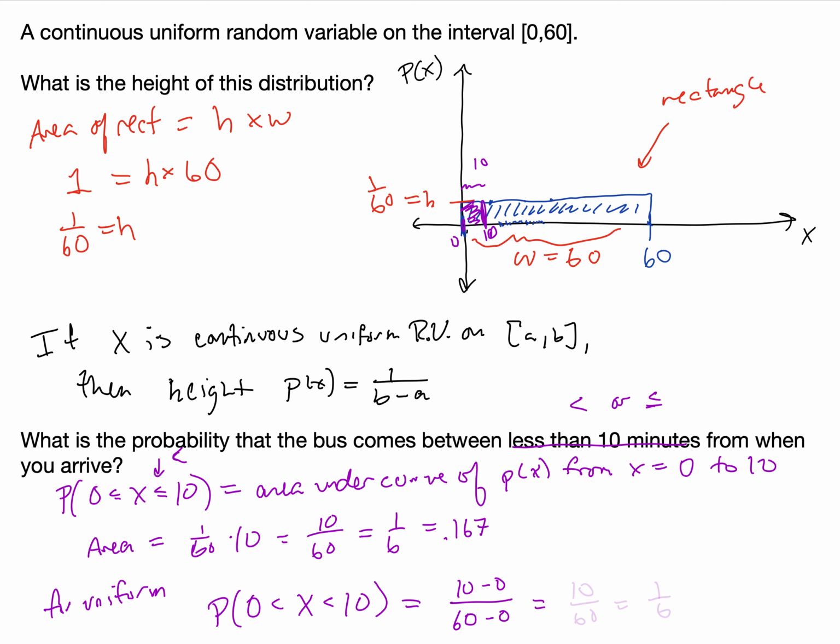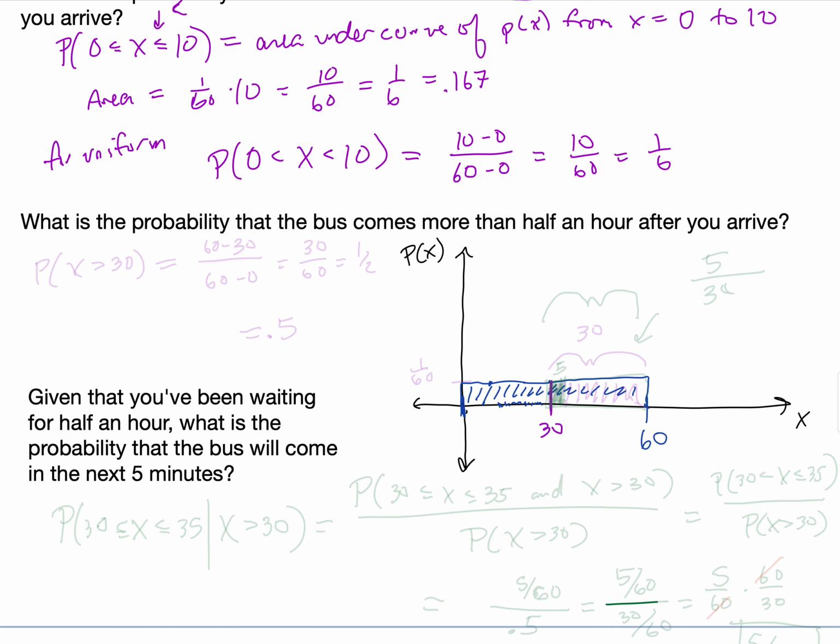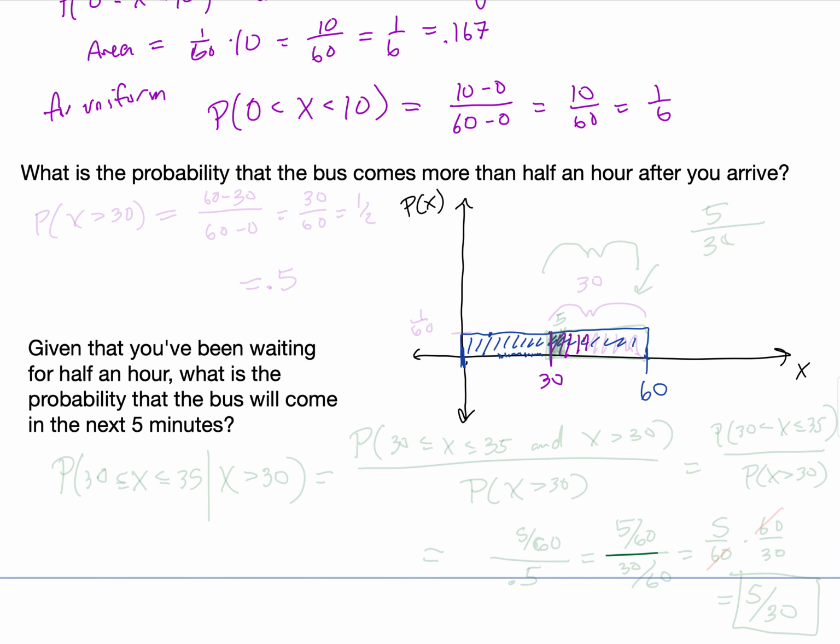So it's sort of just the proportion of time for a uniform distribution. So this is 10 over 60, or 1/6, just as we had above. Okay, what is the probability that the bus comes more than half an hour after you arrive? So here's 30 minutes. What is the probability that we're in this window of x greater than 30?